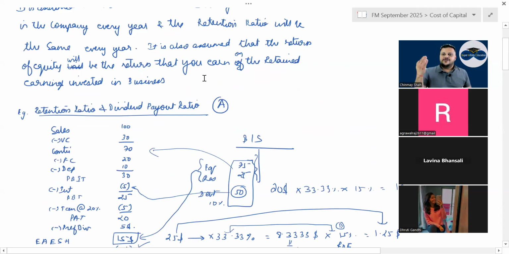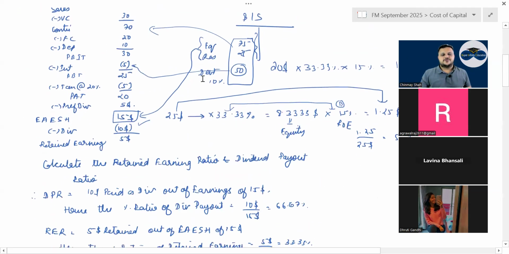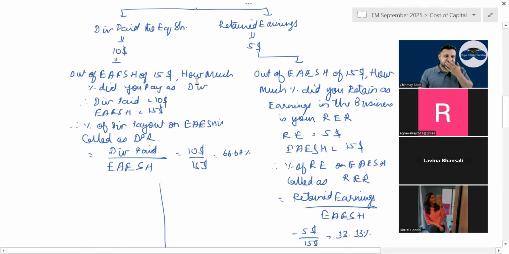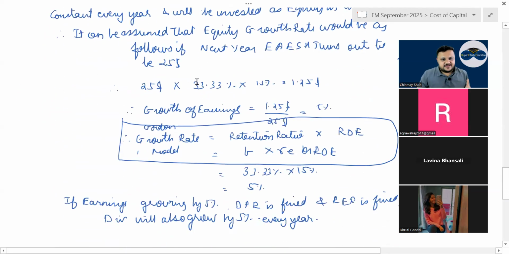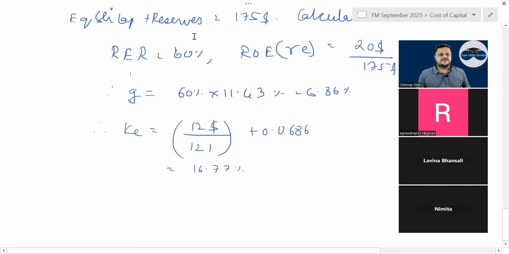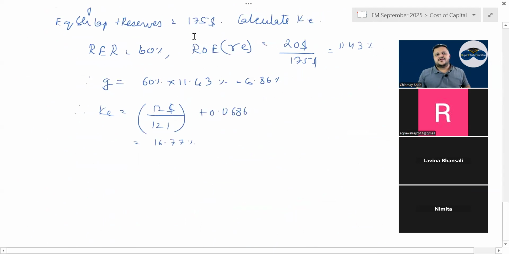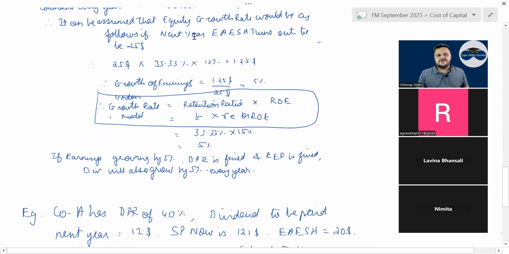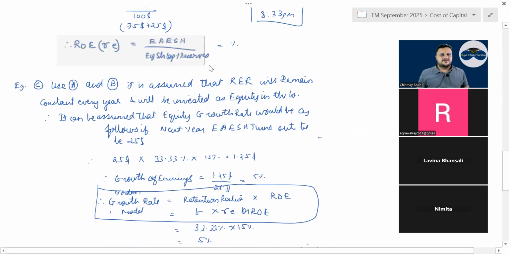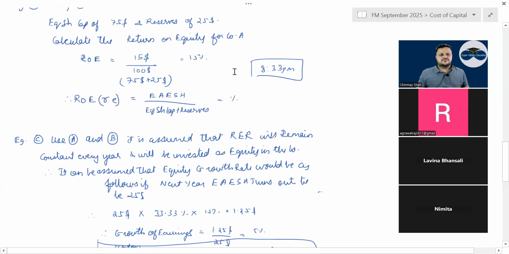What is the retention ratio? Retained earnings divided by the EAESH. So you get the retention ratio. b is equal to retention ratio. Have a look. Have I written the formula? G is equal to b into RE. If you had been in the class, we would understand the logic. What is the formula? What is retention, and why is retention ratio into RE the growth rate? Correct? I have given the logic if you want to read it. You will not get the logic anywhere. Then G is equal to b into RE. RE, or return on equity, is nothing but your EAESH divided by the equity share capital plus reserves. Whether ROE or RE, have a look.